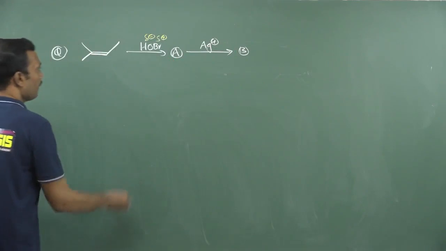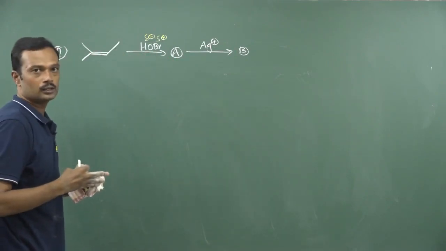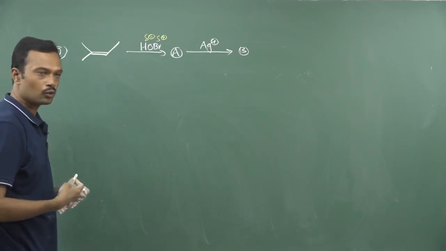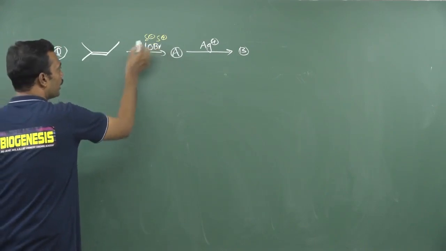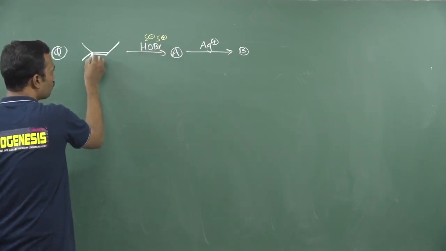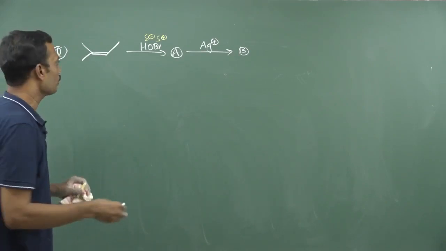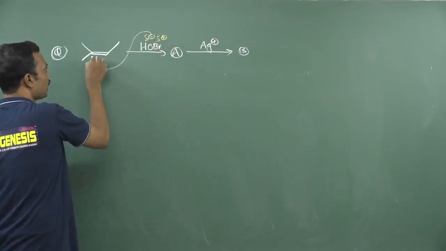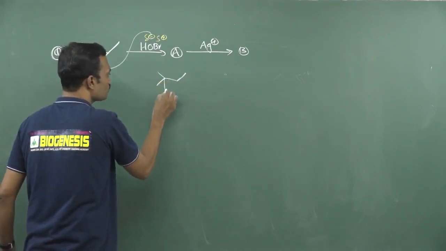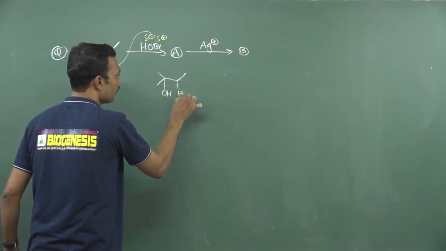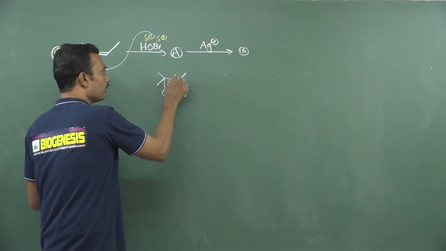See, in HOBr, HO is the negative ion and Br is the positive ion. Now we can follow the Markovnikov rule for this unsymmetric olefin. The negative part of the reagent attacks the olefinic carbon having fewer hydrogens. That is called the Markovnikov rule. So the negative part of the reagent adds on this olefinic carbon having fewer hydrogens. Now this will carry hydroxy and this will carry halogen. That's it. Halohydrin, and this is called a beta-halohydrin.